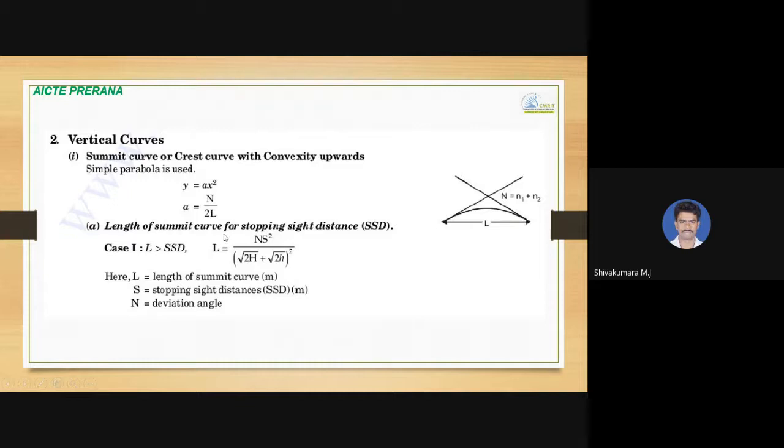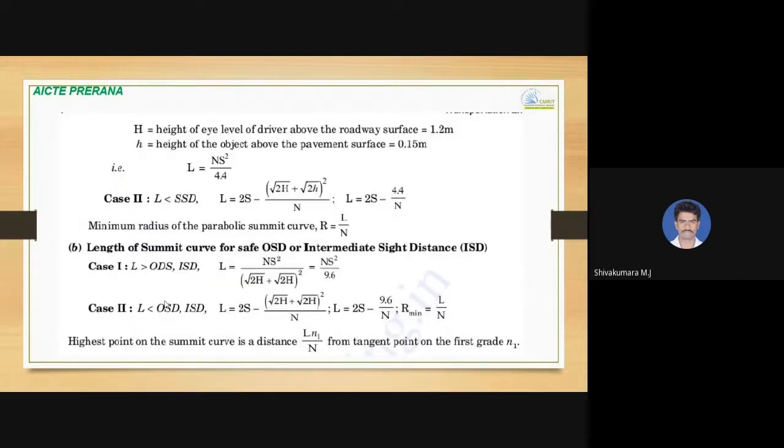Length of summit curve for stopping sight distance. If the length is greater than the stopping sight distance, the equation is given by L = N S squared divided by (root of 2H + root of 2h) whole squared. Here L is the length of the summit curve, S is the stopping sight distance, N is the deviation angle, and capital H is the height of the driver's eye level above the roadway, that is 1.2 meter, and small h is the height of the object above the pavement surface, that is 0.15 meter.